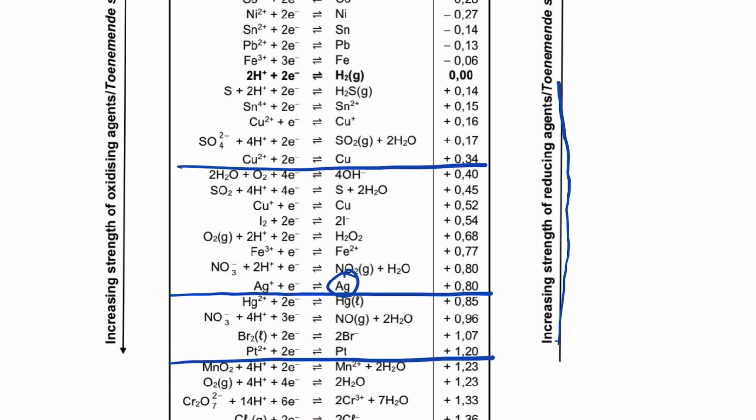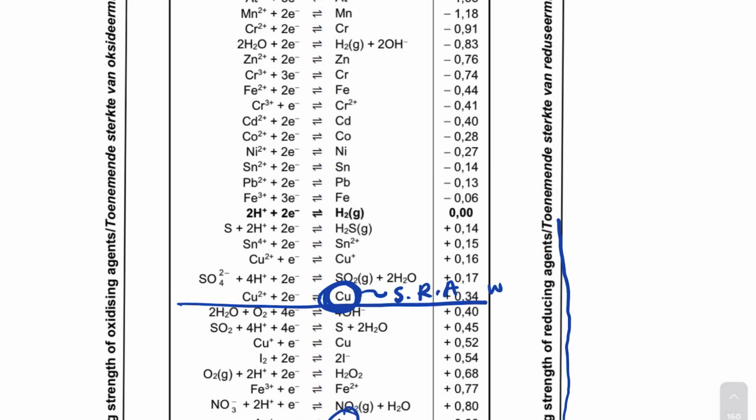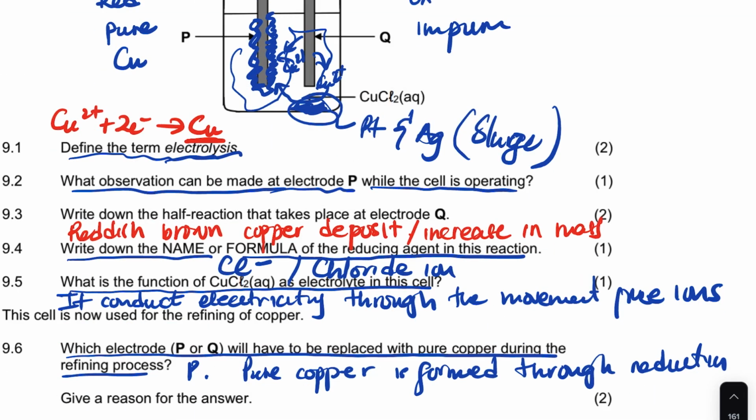That means that these two, platinum and silver, are weaker reducing agents than Cu, which is a stronger reducing agent, which means it's the one that will be oxidized there. So if you look at this impure sample, in the beginning it contains platinum and silver and copper.